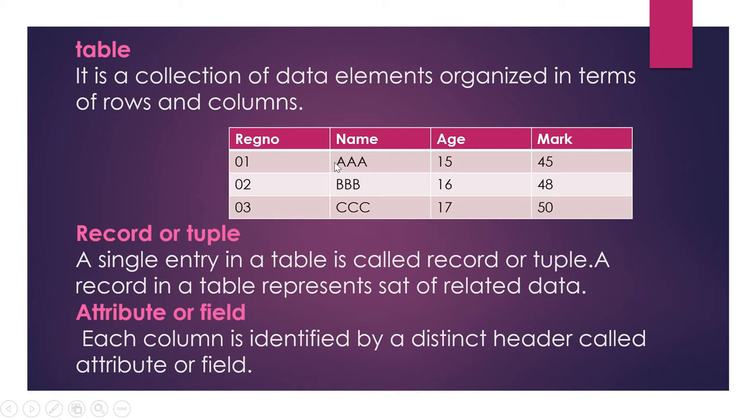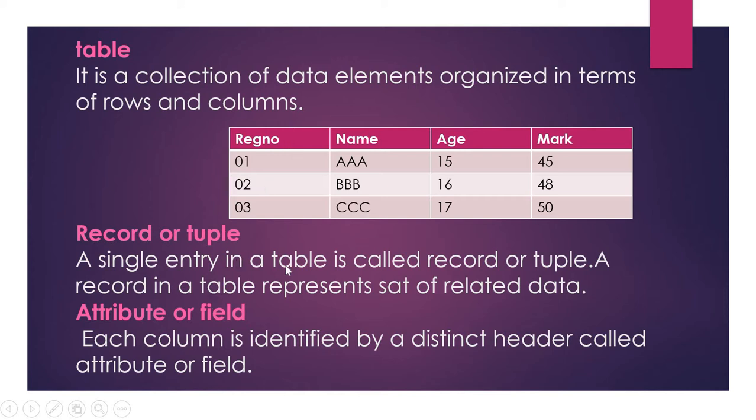The data in a record is related data. Say the first row, 01 AA 15 45. It means 45 is the mark of AAA, and 15 is the age of the person with register number 1. That is, all this data is related data. A single entry in a table, or one row in a table, is called a record or tuple.